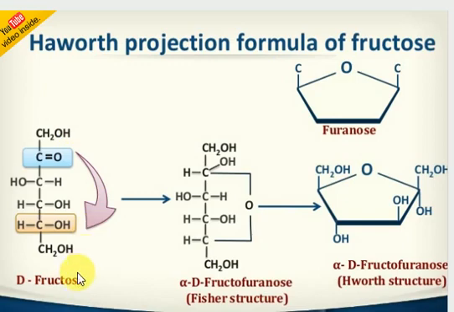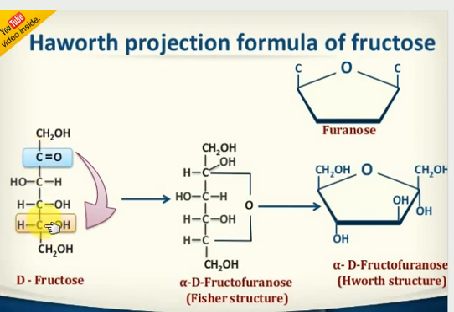Look at how fructose is represented: CH2OH, C double bond O, CHOH, COH, COH, H, CH2OH. The difference between glucose and fructose is that glucose has an aldehyde functional group, while fructose has a ketone functional group. Here also, the second carbon is involved in the ring with the 5th carbon atom.